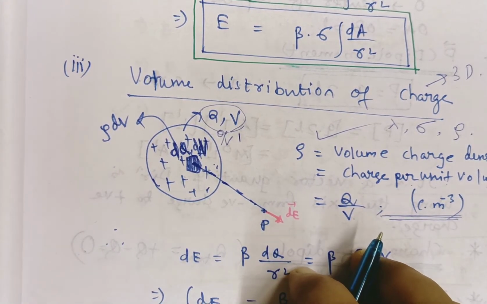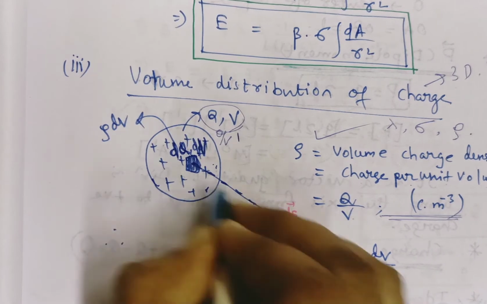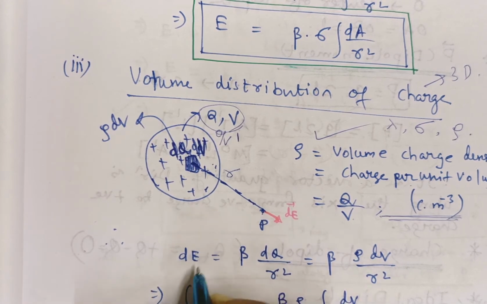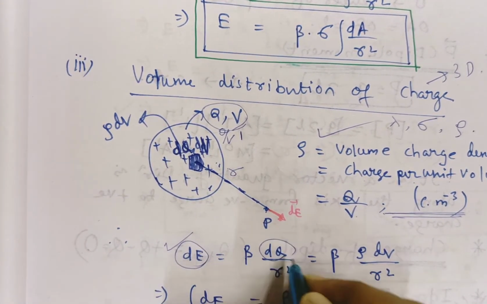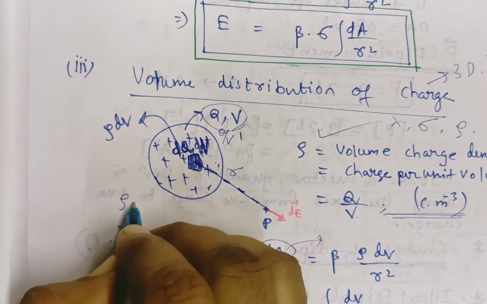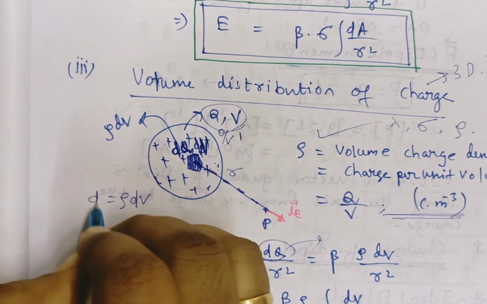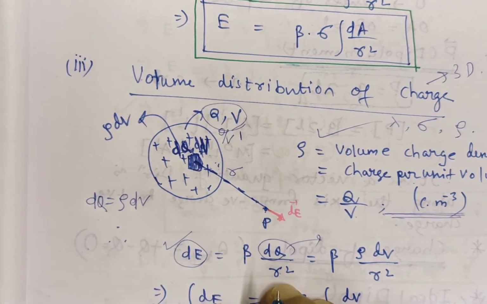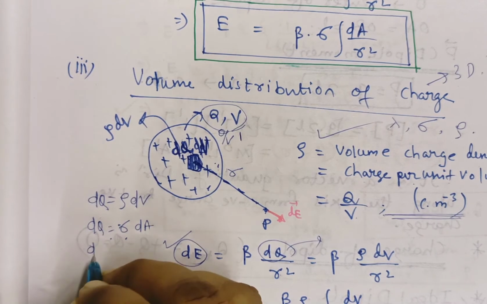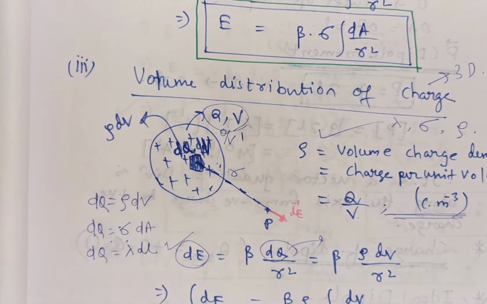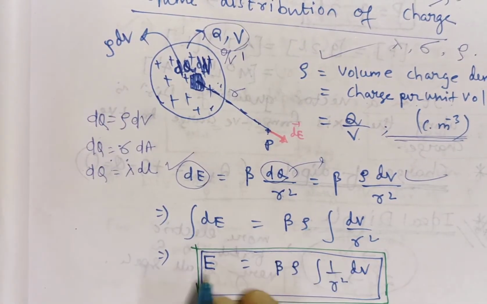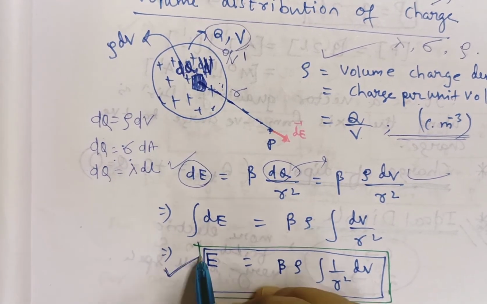Then how will you proceed for the intensity? Let the desired point be P here. The distance from the small charge dq is r. So the formula is k dq by r square. This is the small amount dE. Then how will you represent dq? For unit volume, charge is rho. For dV small volume, charge will be rho into dV. As in surface charge distribution, dq was sigma into dA, and for linear charges, dq was lambda into dl. Similarly, here it is rho into dV. So you take the constant terms outside, and by integrating, you can calculate the electric field intensity.